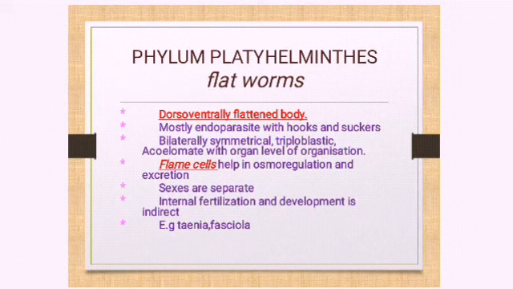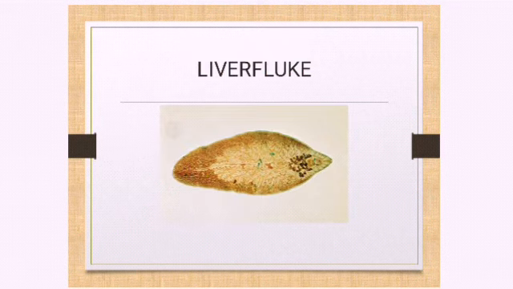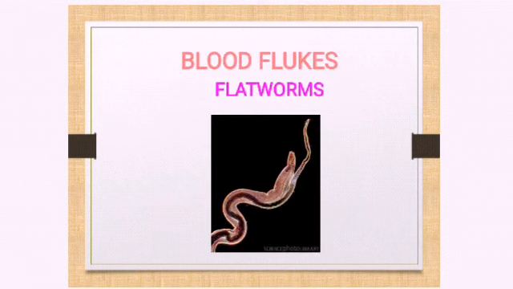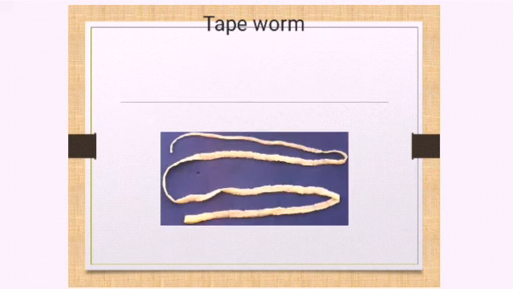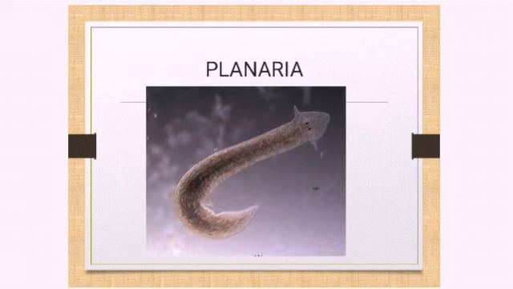Now moving on to the next phylum, Platyhelminthes, flatworms, right? Liver fluke is an example of flatworms. Tapeworm is an example of Platyhelminthes, right? Planaria is a free living Platyhelminth. So like this you can find the Platyhelminthes.